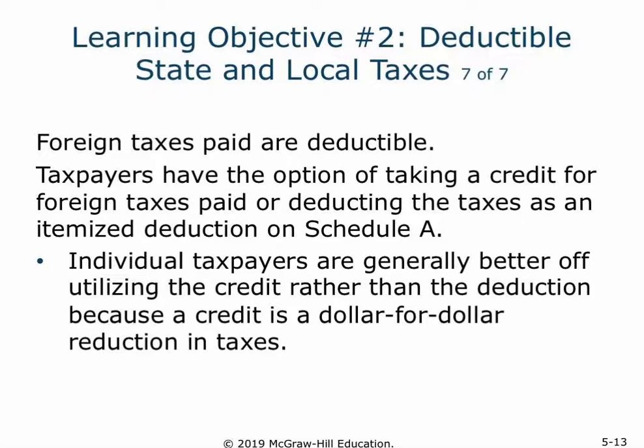Now, even though the itemized deduction is a possibility for tax filers, it's important to note that individual taxpayers are going to prefer the credit, and the reason for that is, as opposed to just a deduction, the credit would be a dollar for dollar reduction in the taxes that need to be paid. So that's going to be more beneficial to the tax filer in most circumstances.